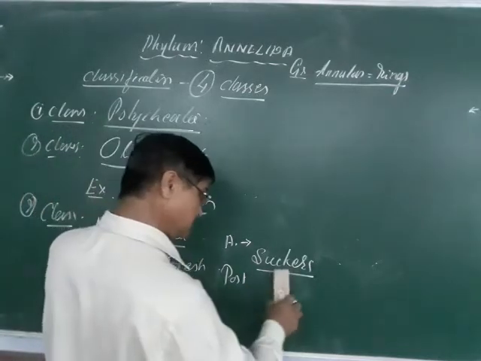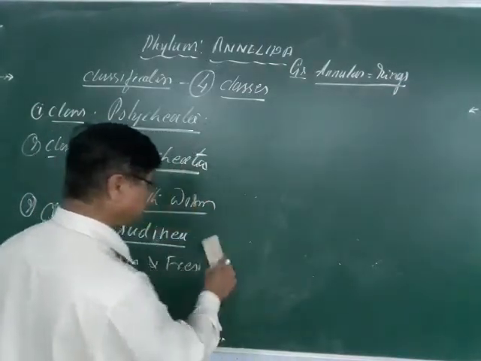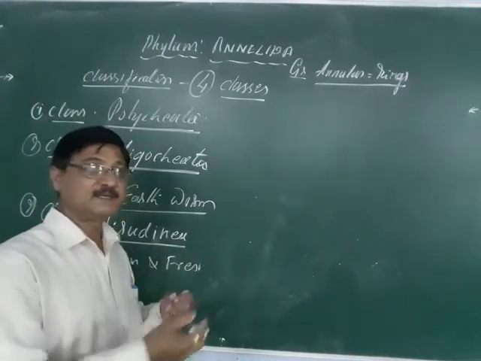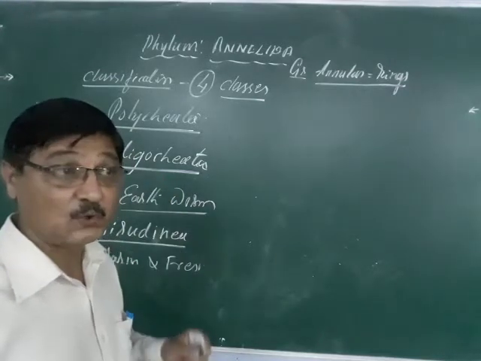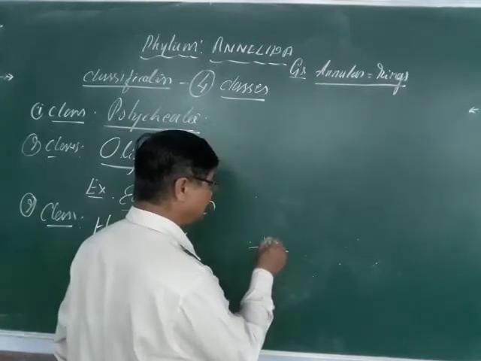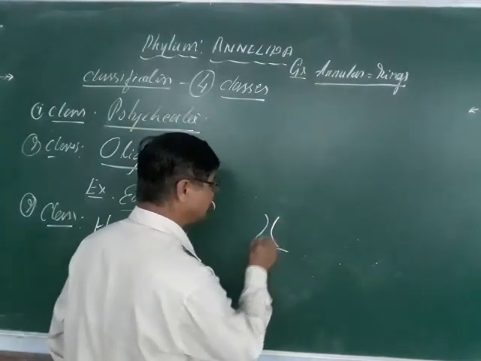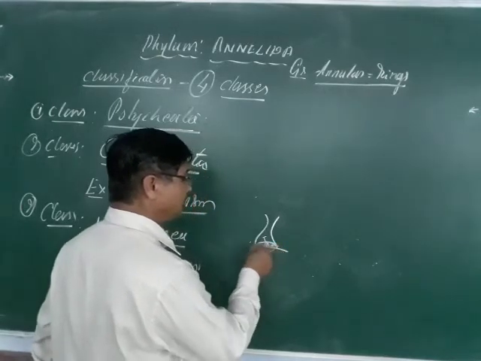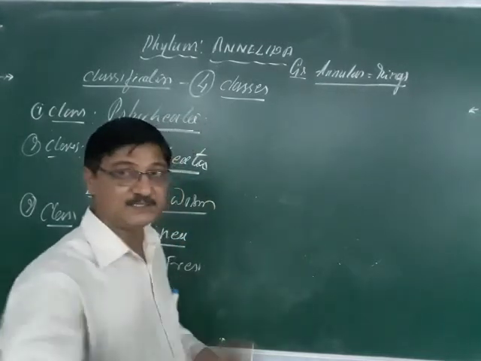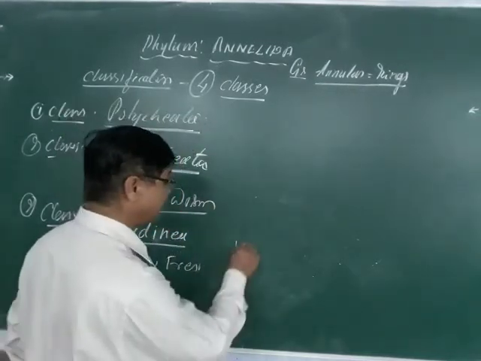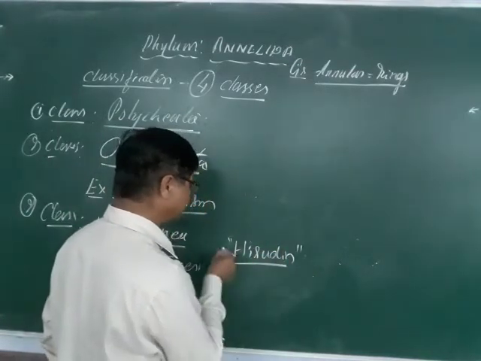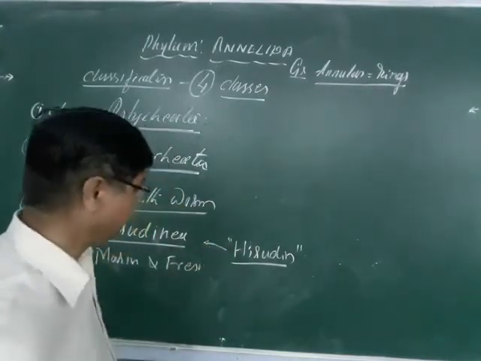With the help of the sucker it attaches, makes an incision, and there it puts a chemical anti-coagulating substance, that is hirudin. And due to the presence of this anti-coagulating substance, the blood keeps flowing.